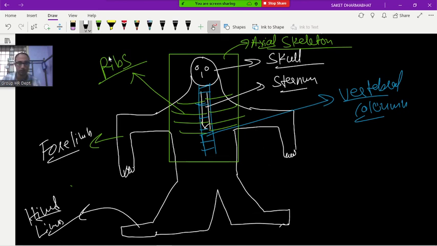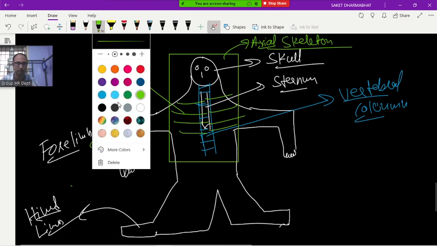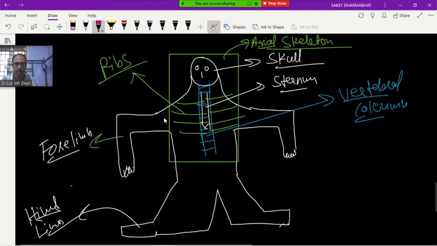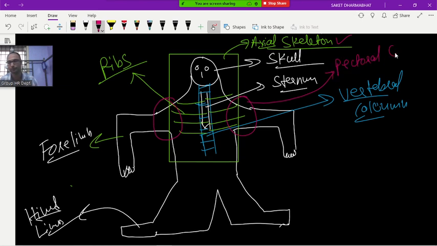One student was asking me about the girdles, so I am explaining what the girdle is here. This is the forelimb and this is the axial skeleton. The forelimb is connected with the axial skeleton here and here with the help of a girdle. The name of that girdle is the pectoral girdle. Here also the legs are connected with the axial skeleton.